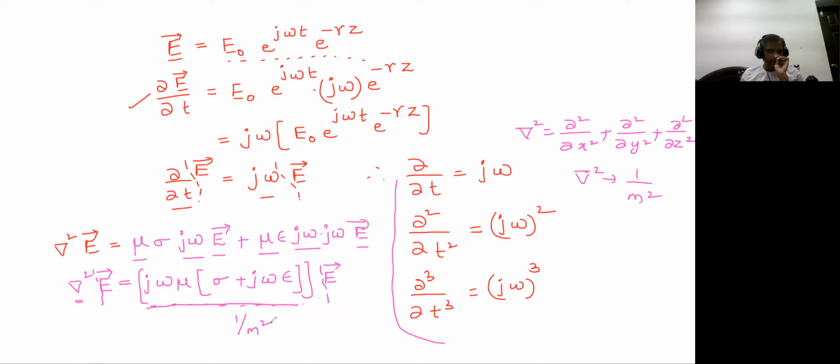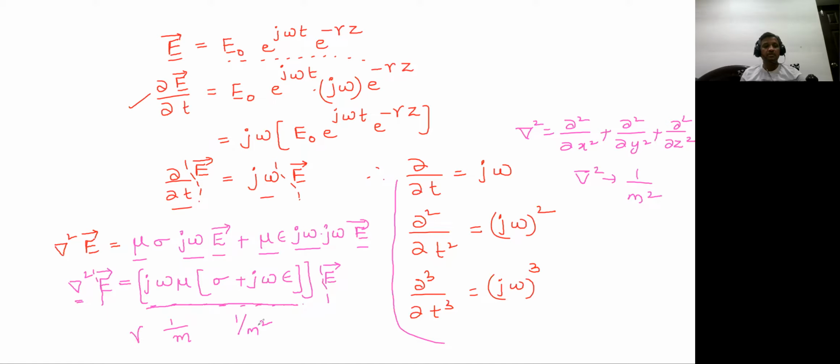So what is the parameter which is exactly having the unit of per meter square? We don't get any parameter with exactly the unit of per meter square, but we have an expression with the unit of per meter, and that expression is gamma.